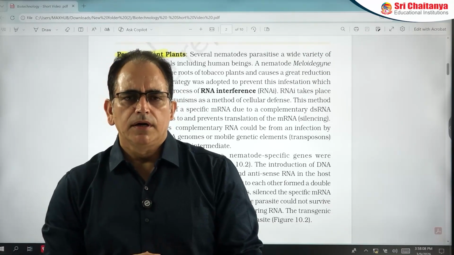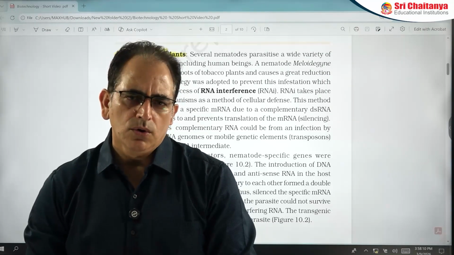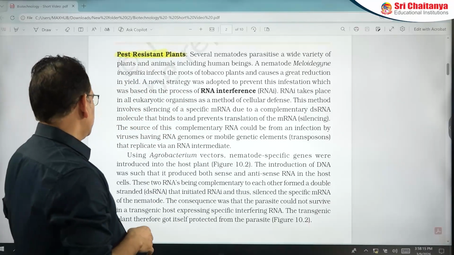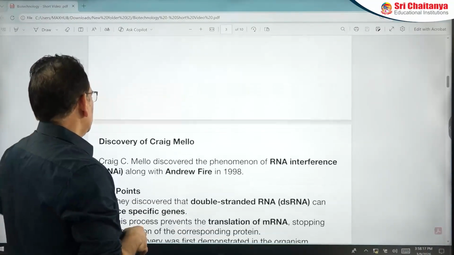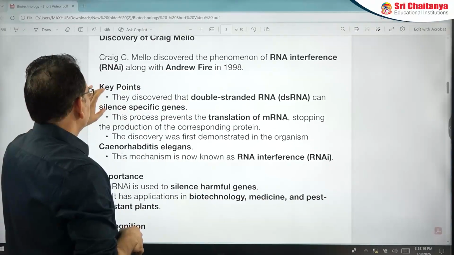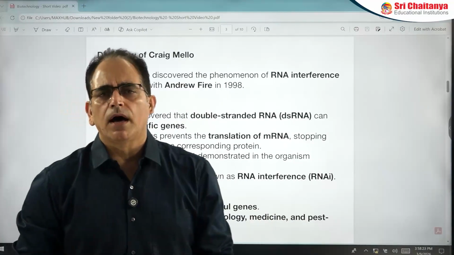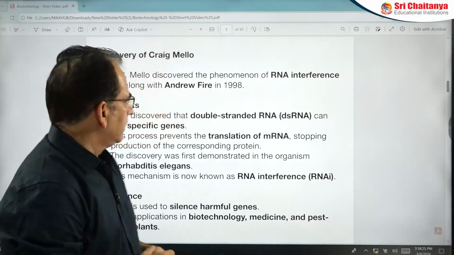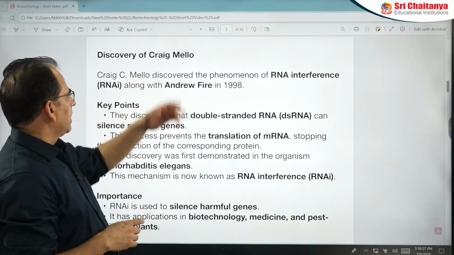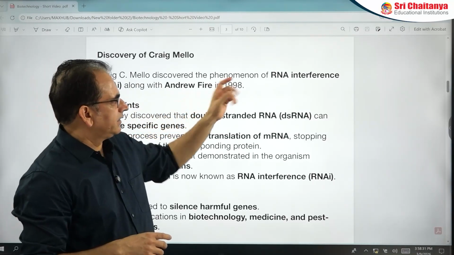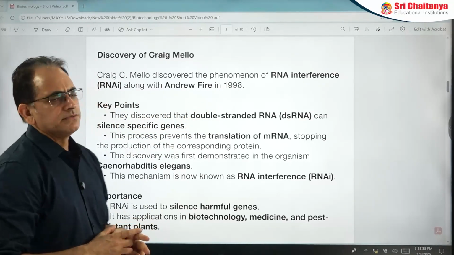Now, scientists have created a pest-resistant tobacco by using RNA interference. Okay, the name of the technique is RNA interference. So, first of all, you can focus on this paragraph. Who was first to discover RNA interference? RNA interference was first discovered by Craig Mello, along with Andrew Fire in 1998, and they also got the Nobel Prize for this.